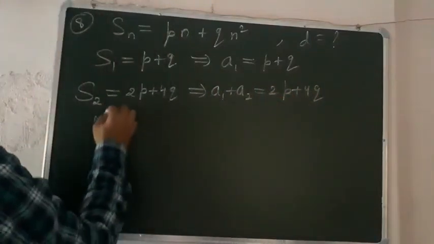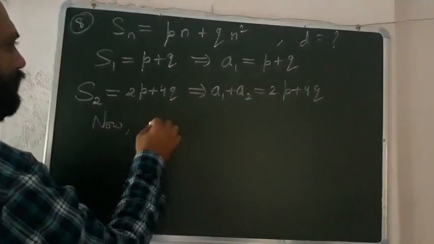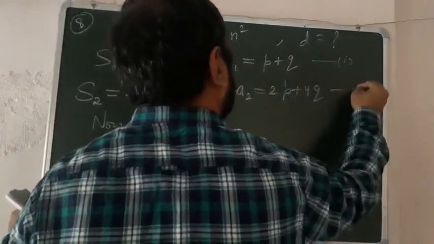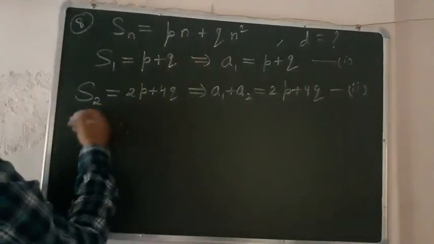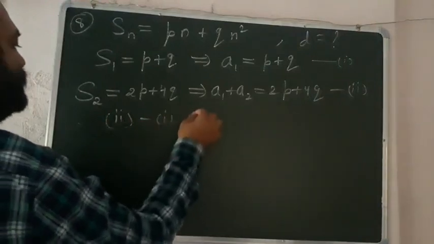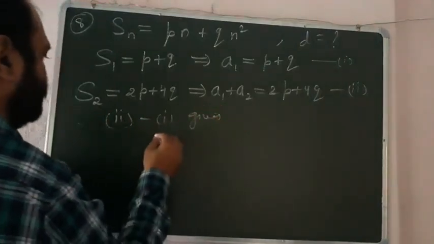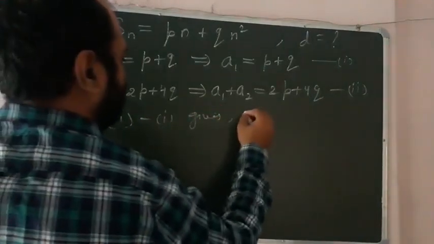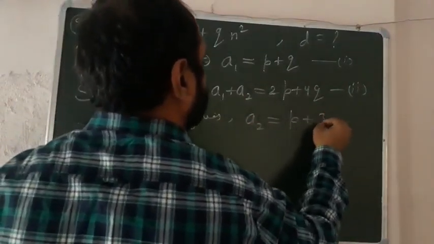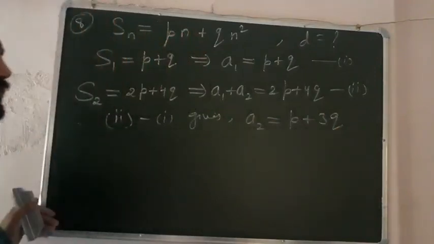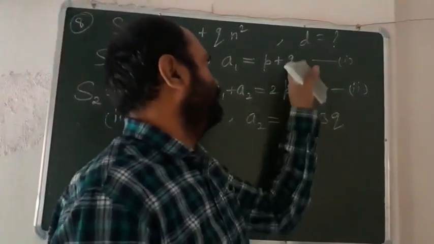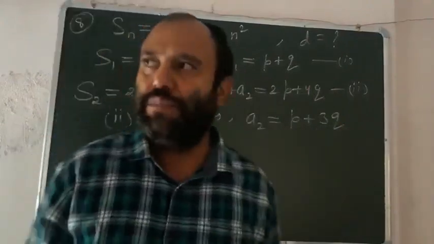Now when you subtract the first from the second, second minus first, it gives a2 is equal to P plus 3Q.